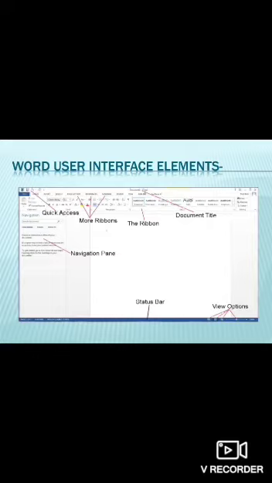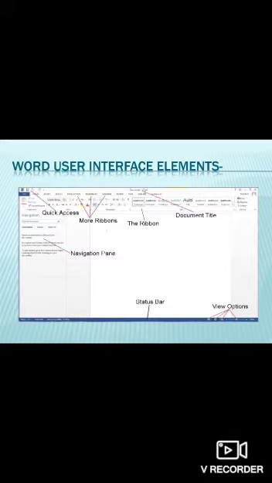Then you can see the ribbon. Ribbon is located just below the title bar. It functions as a combination of menu bar and toolbar. And this ribbon contains various commands which you can easily use. And about these commands, we will study in our further part. Below, you can see a bar which is known as the status bar. This status bar tells information about the document and provides shortcuts for changing the view and the zoom.